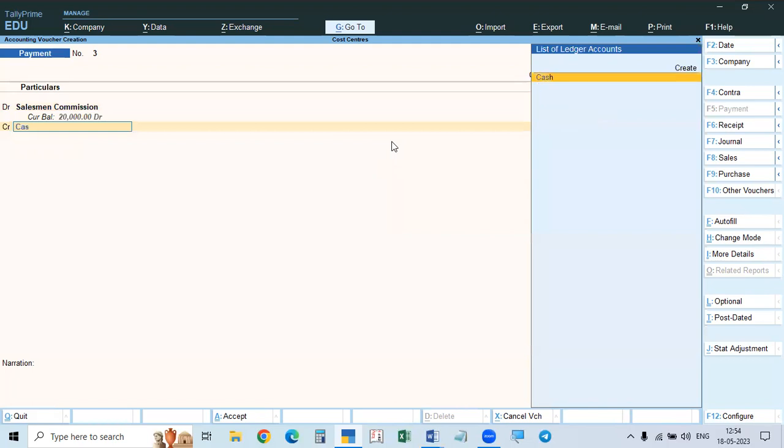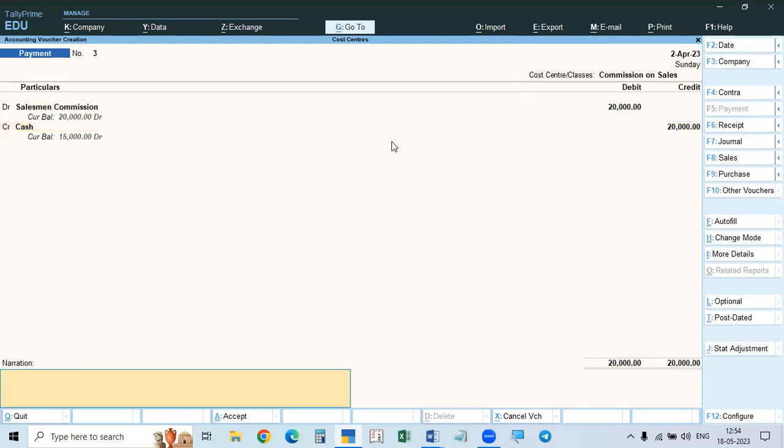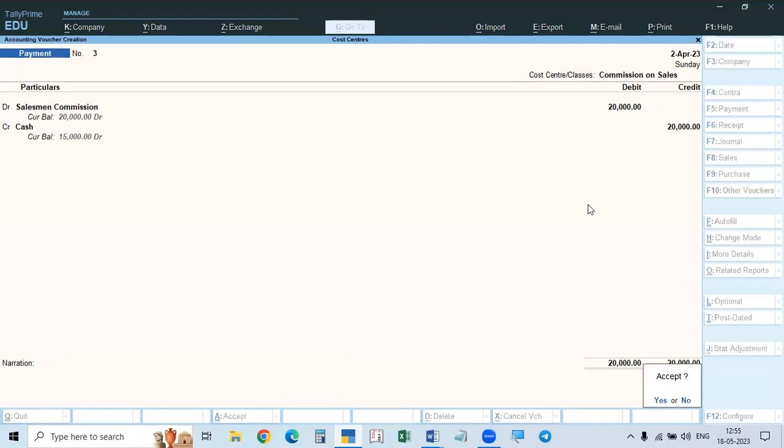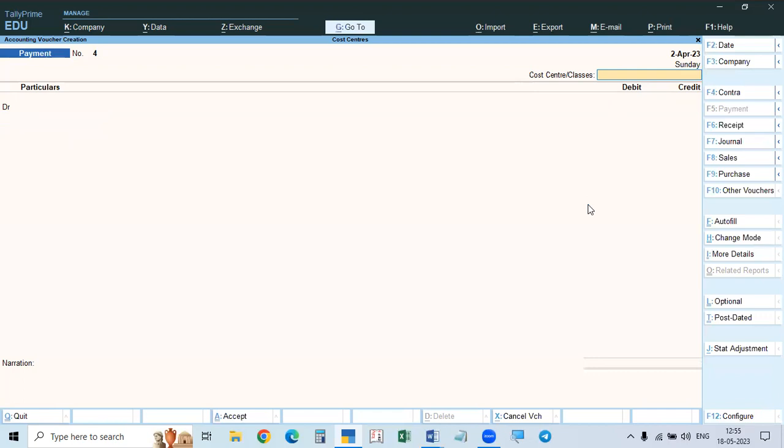So cash paid 20,000. See here, salesman commission is not paid. I mean, the amount paid is not shown the division. That is, what is the amount divided as percentage is not shown. But it will show only after accepting the entry. So now see, entry is accepted.